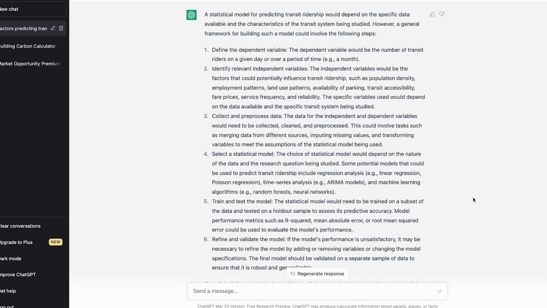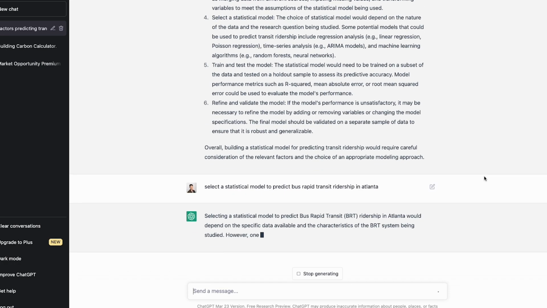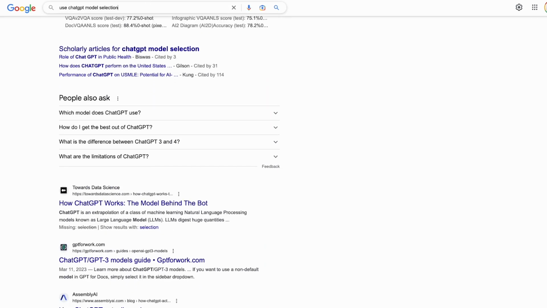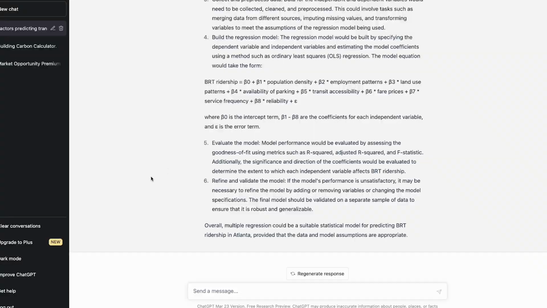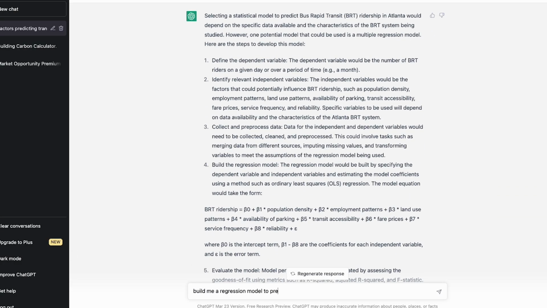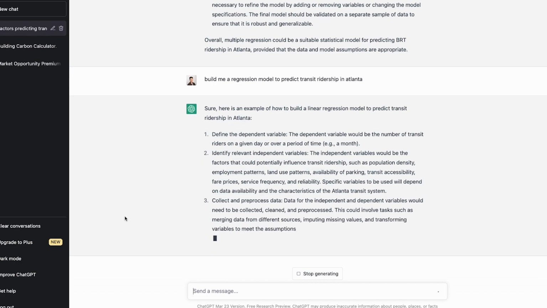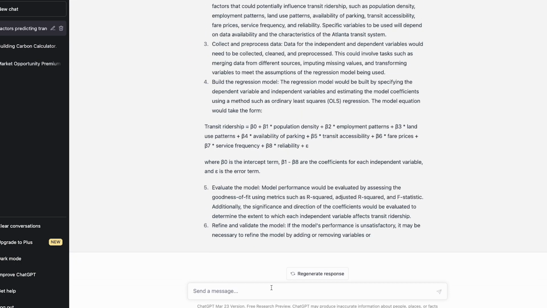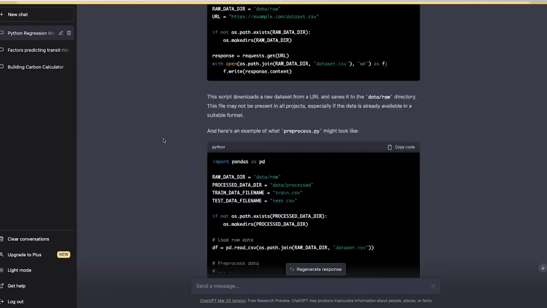I think the coolest thing is I did this at around 1 a.m. It took me maybe 20 minutes to get to a state where I think I could actually get started on this project, where in the past it would have probably taken me a day to get up to speed. I did stats in school, but we don't get a lot of practical project work.